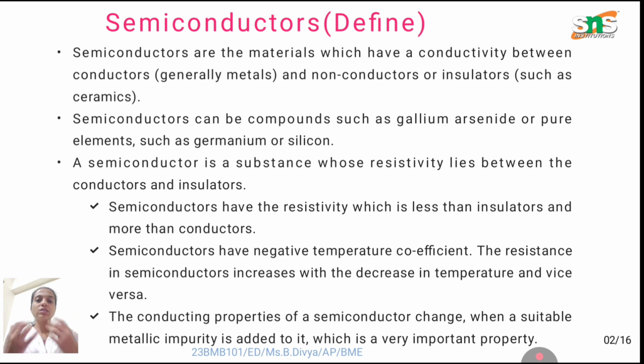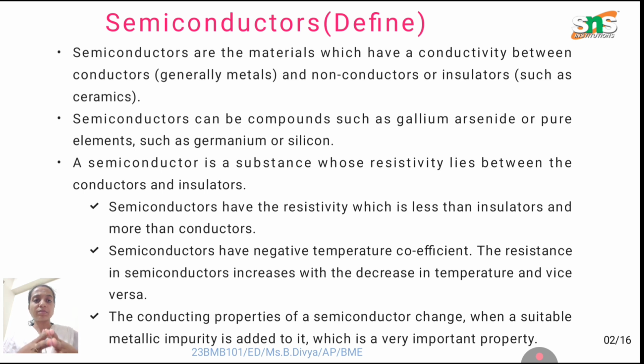Generally, what are called conducting materials? A material through which electricity passes is called a conductor, and a material through which electricity does not pass is called a non-conductor or an insulator. Whereas a material through which electricity passes for a certain period of time and then does not conduct is called a semiconductor.